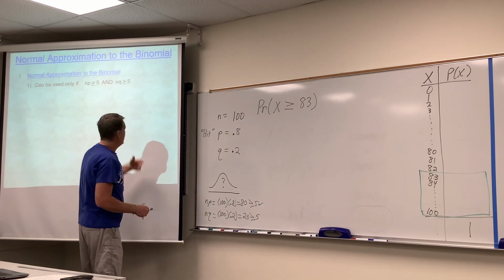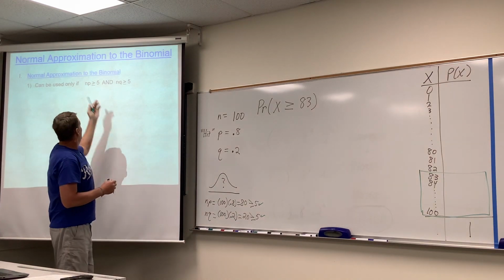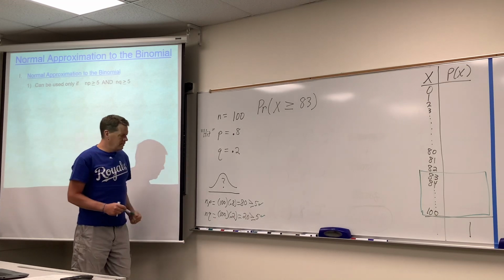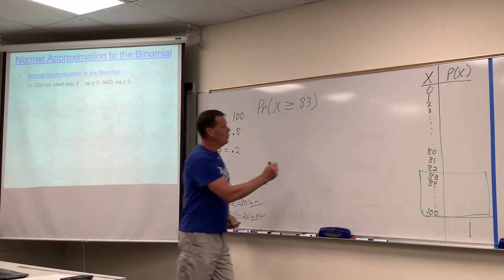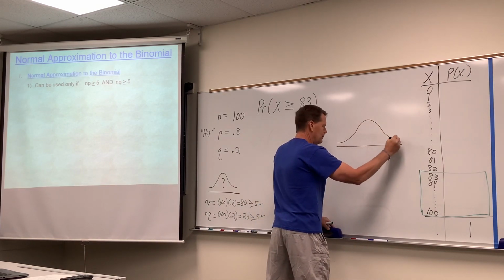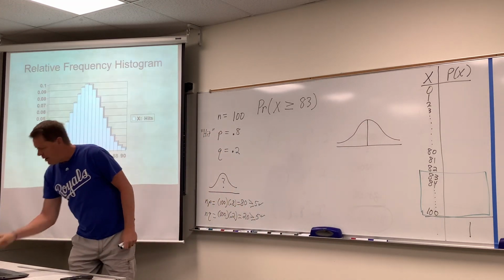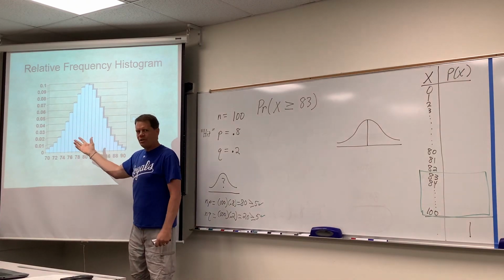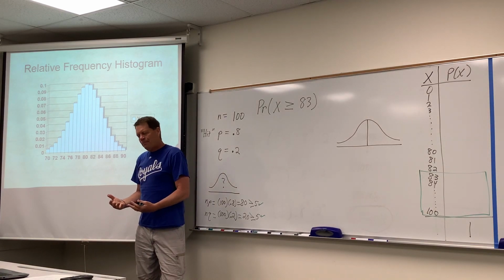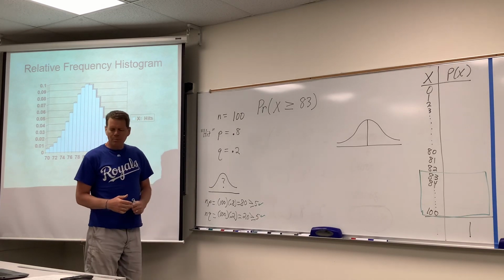Now, there's a faster way. You could just pick the smaller of the p and the q and do it, but let's just do them both. But the point is, is it okay to use a bell curve as a substitute in this question? Yes, it satisfied both rules. So we're about to change this question into a normal distribution type of question, and we'll move on from there, all right? So that's how you establish, without actually calculating all those probabilities and drawing a picture and saying, that looks like a bell curve, that's how you do this: you check those rules, np, nq, 5, all right? So yes, it's okay to use a bell curve here.